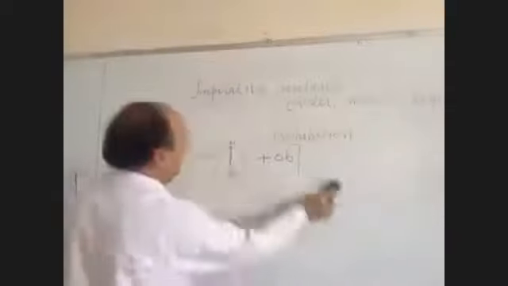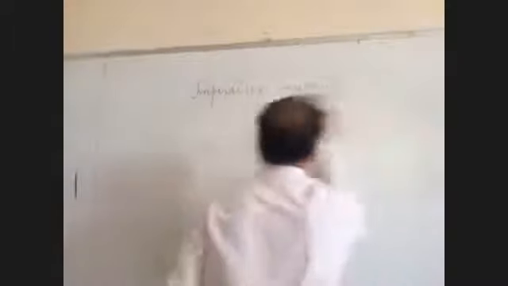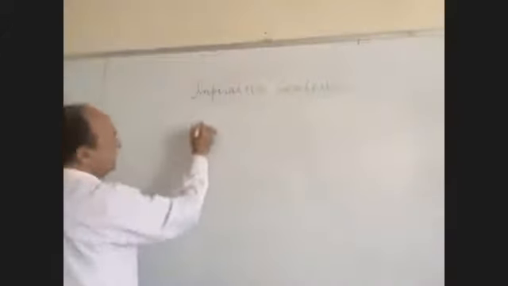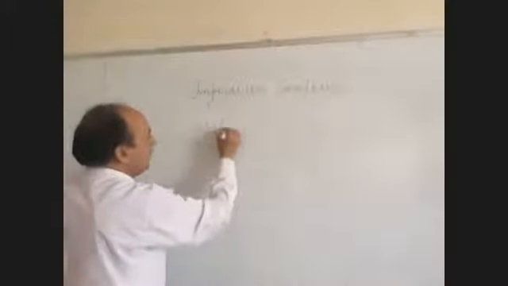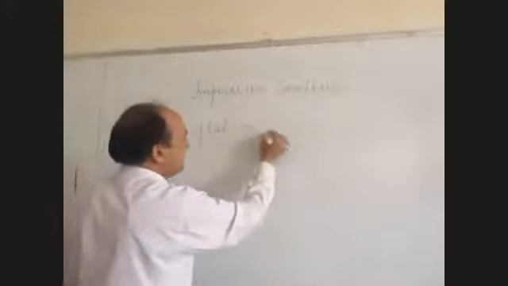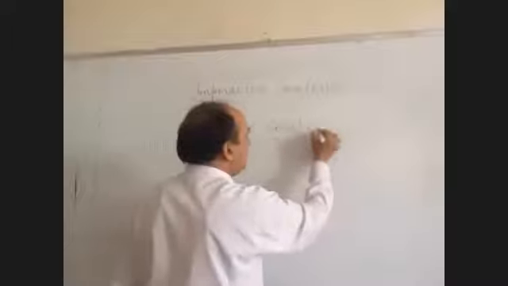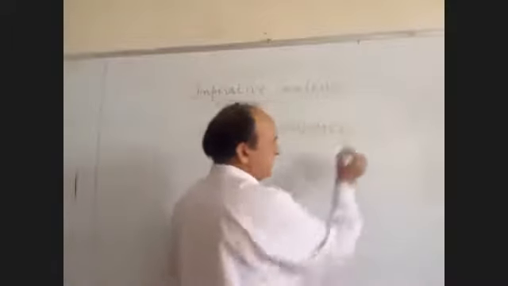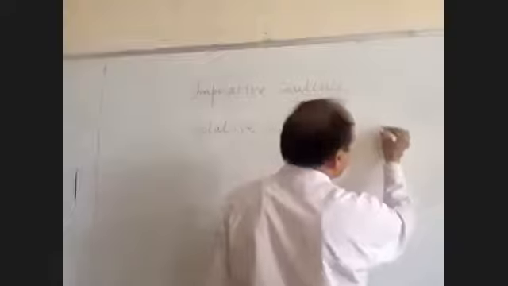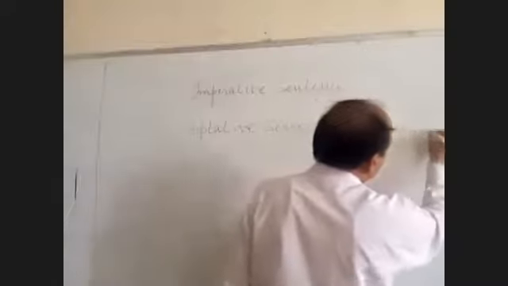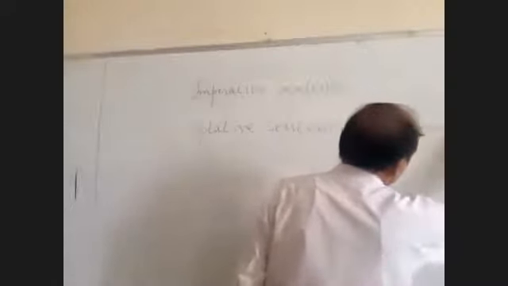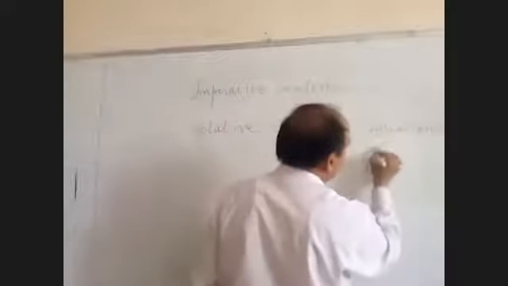Next is optative sentence. In optative sentence, we express unreal condition, or we bless someone.